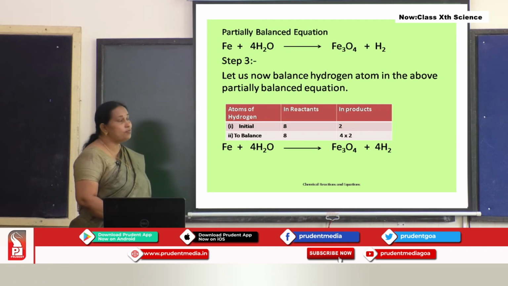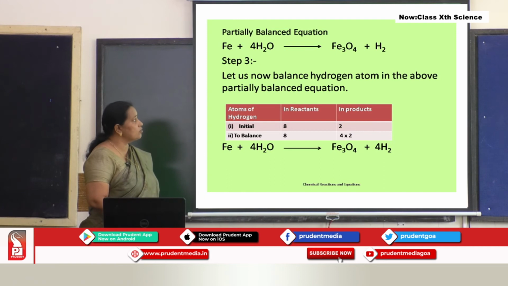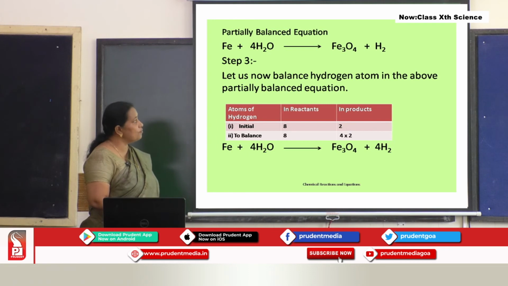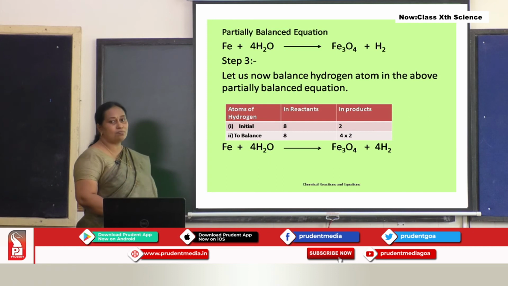I had told you before, you cannot make any changes in the subscript. 3, 4, 2 are the subscripts. We cannot make changes. If we make changes there, then we are changing the entire formula of that. We can only write the number here. We can write the coefficient here in front of hydrogen. So, to make it 8, you have to multiply this with 4. So, when you write 4 here, 4 2s are 8. So, the hydrogen becomes balanced.